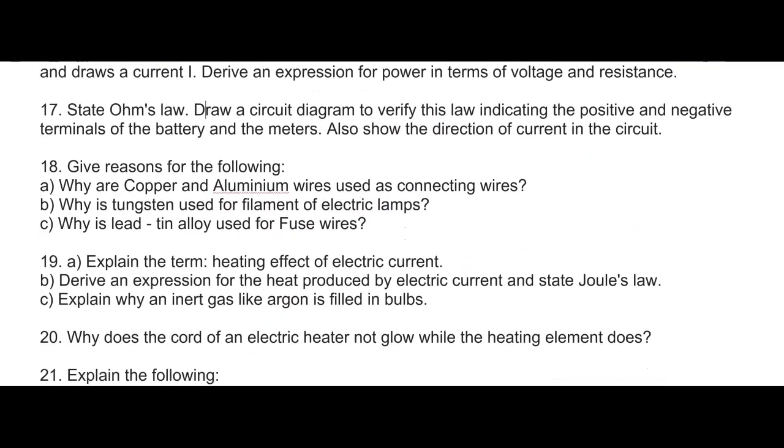Give reasons for the following. Why are copper and aluminum wires used as connecting wires? Tungsten is used in filament bulb. Just now we have discussed these questions. Again it is repeating. No problem. Why is lead tin alloy used for fuse wires? Why do we use this material in fuse wires?